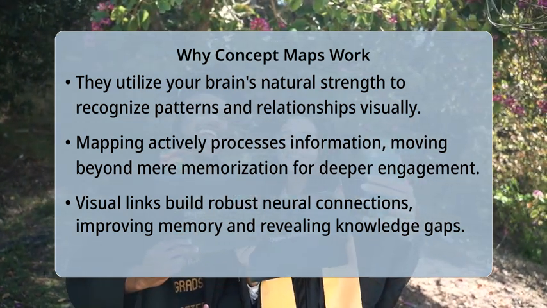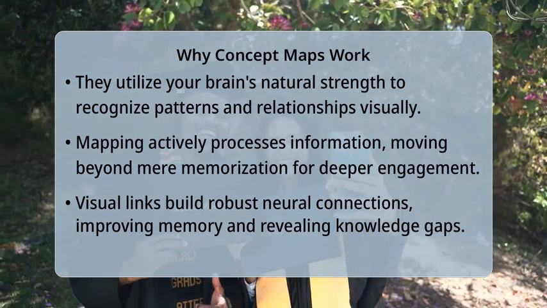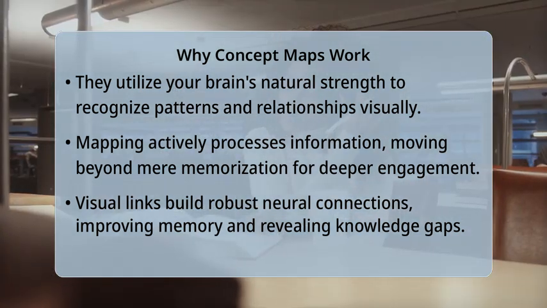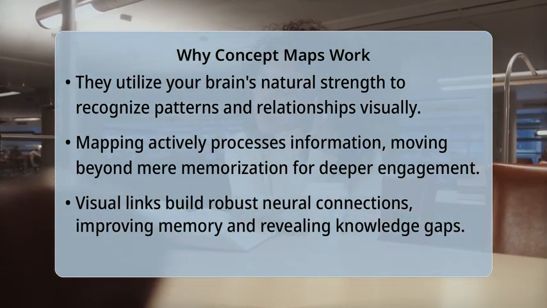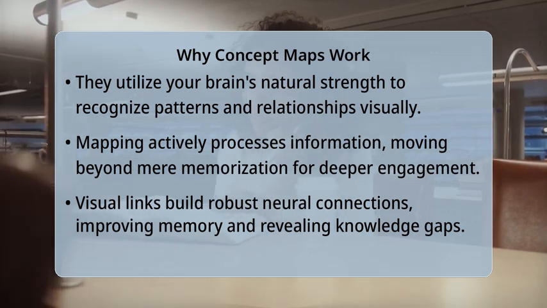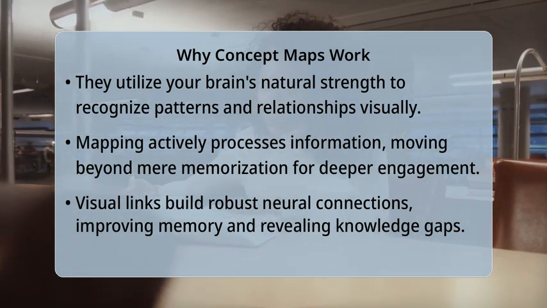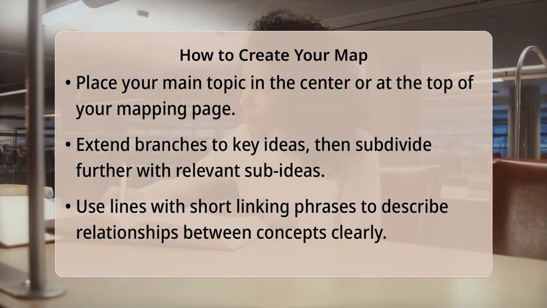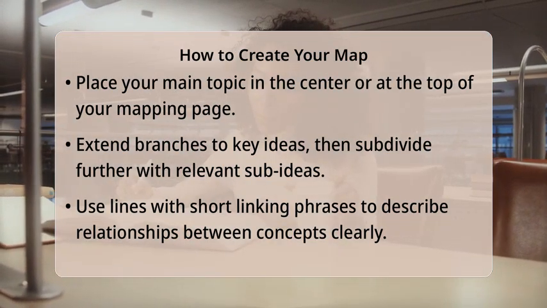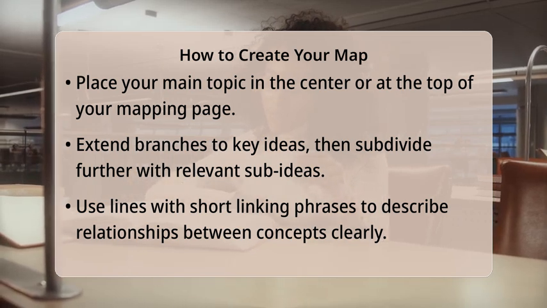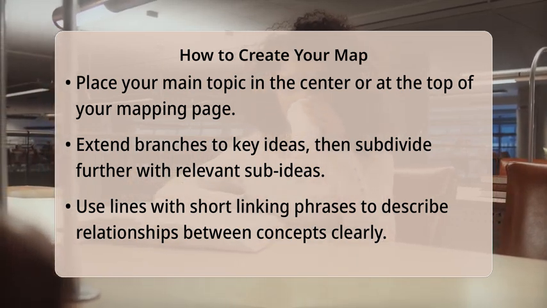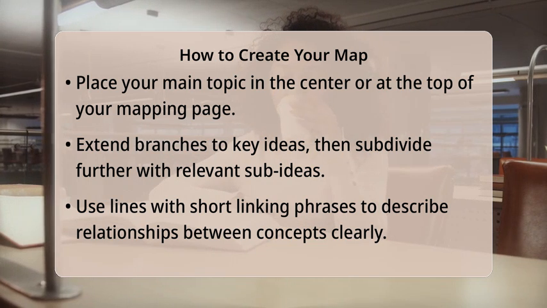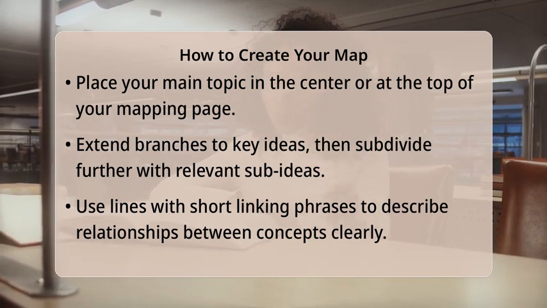To create a concept map, begin by placing your main topic in the center or at the top of your page. From there, draw branches leading to your main ideas, then continue to subdivide those into more specific sub-ideas. Connect these ideas with lines and include short linking phrases on the lines to describe the relationship between them. Focus on using keywords rather than full sentences.